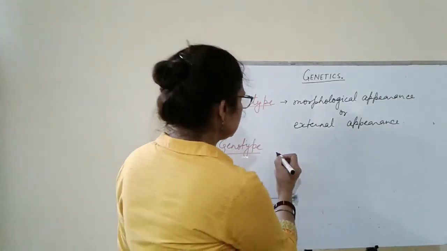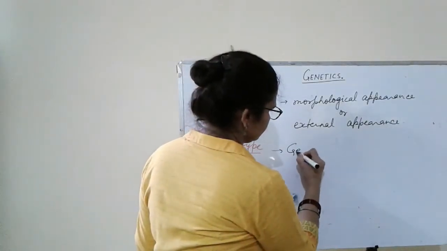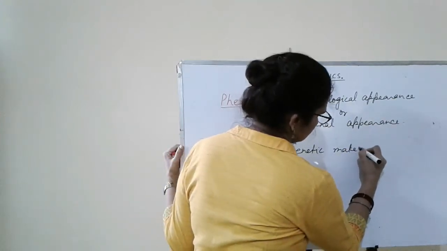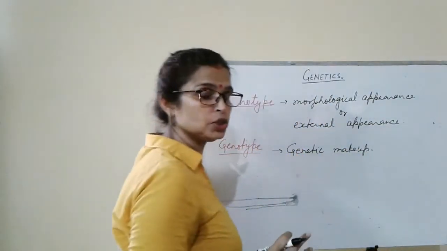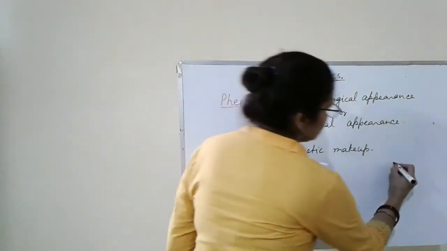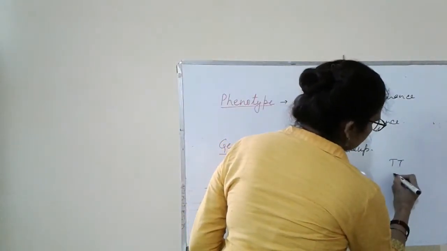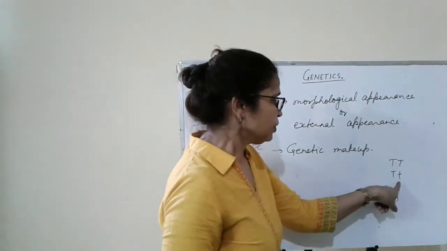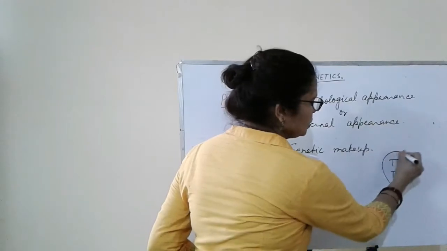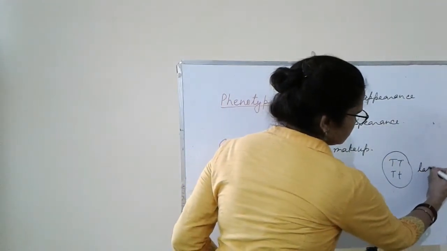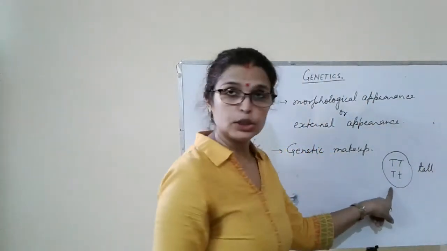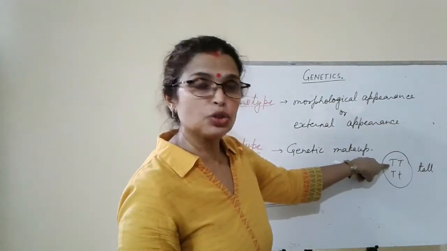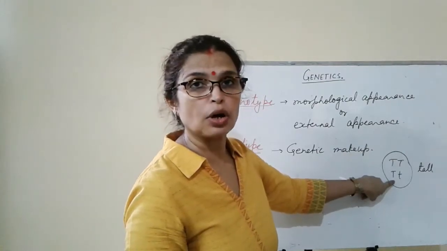The genotype is the genetic makeup, or genetic constitution. Like this capital T capital T and capital T small t. Phenotypically, both the plants are tall, but genotypically they are different. This is homozygous tall and this is heterozygous tall.